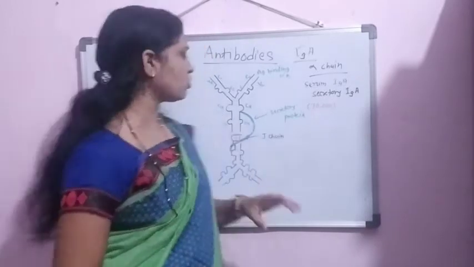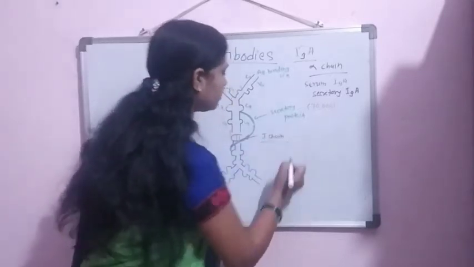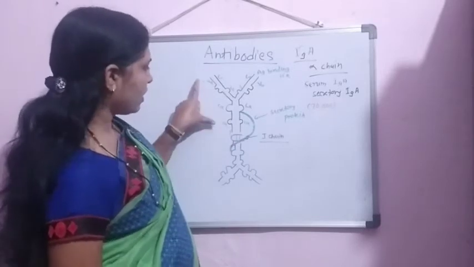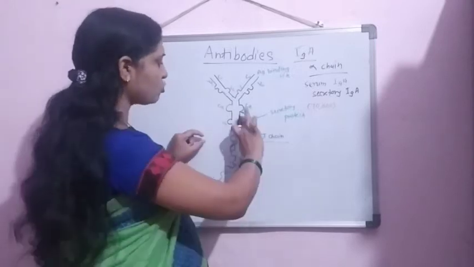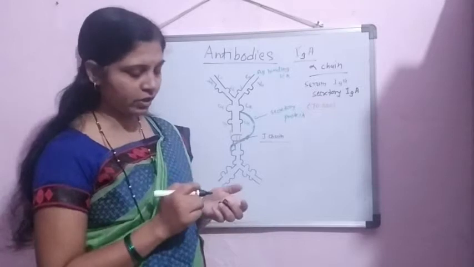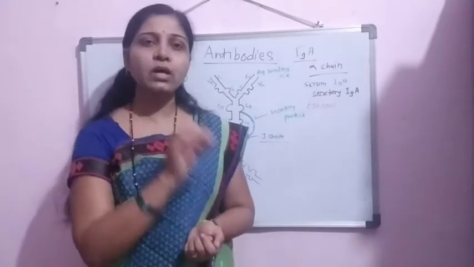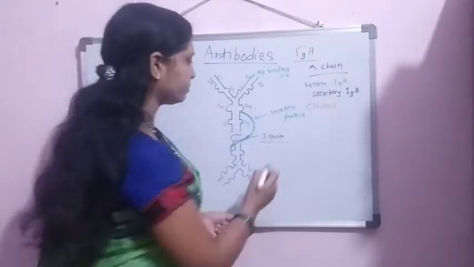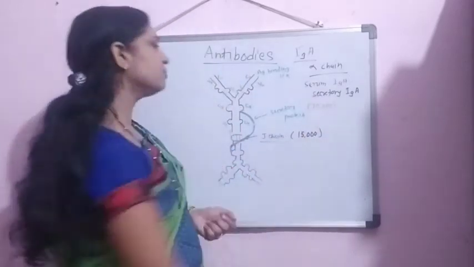These are joined with each other by means of the J chain. Here is the first monomeric unit of the IgA antibody, and here is the second, and these two monomeric units are joined by this J chain, which is responsible for the joining. The J chain has a structure similar to that observed in IgM antibodies, and it has a molecular weight of about 15,000 Dalton.